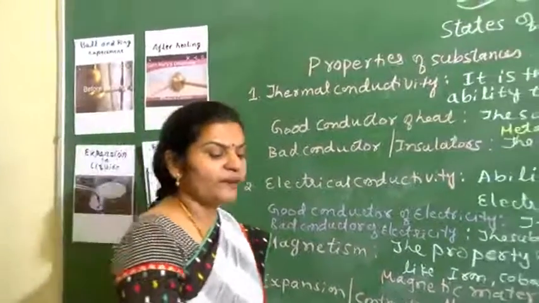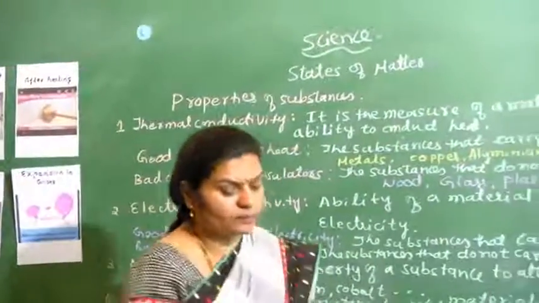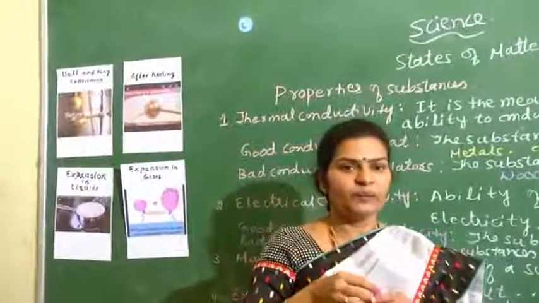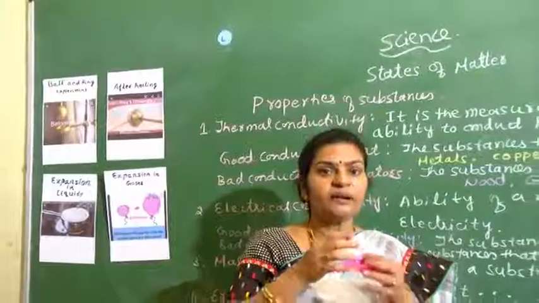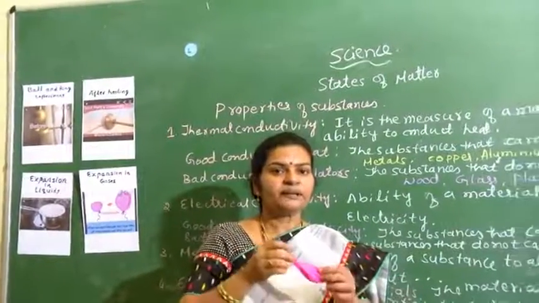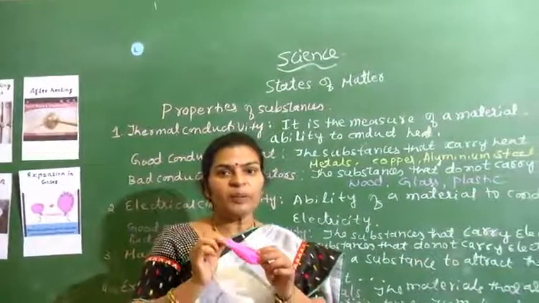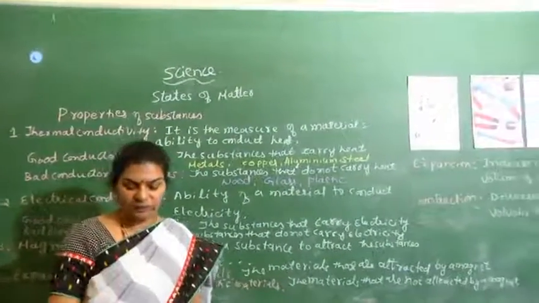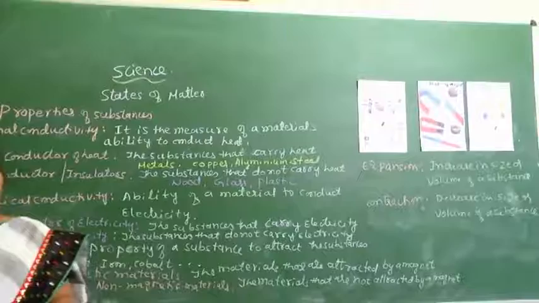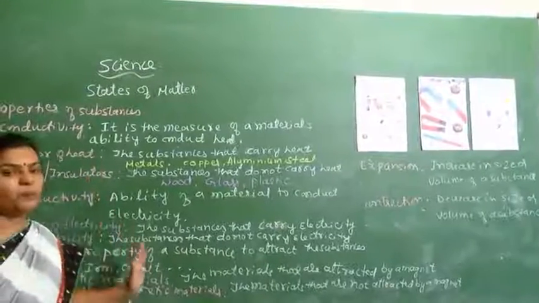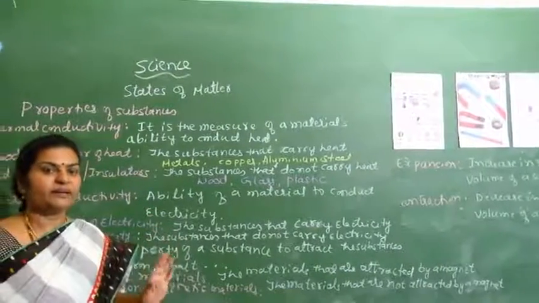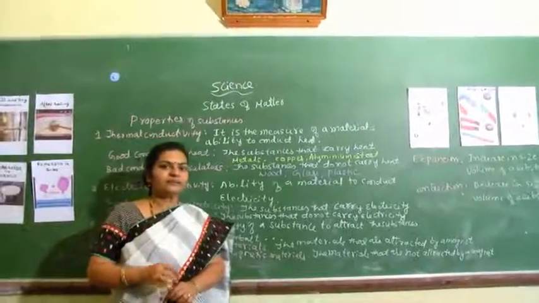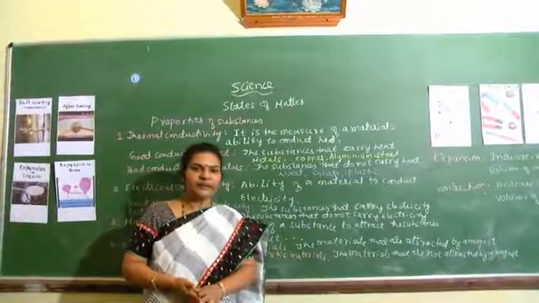So now, when we consider the balloon also, when we blow the balloon, what are we going to observe? We are going to observe an increase in the size of the balloon. So this is called expansion. In that way, we have considered the different properties of matter. So with this, I am going to conclude the lesson, states of matter. Thank you, children.